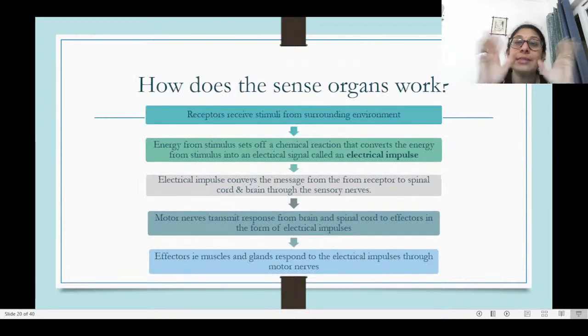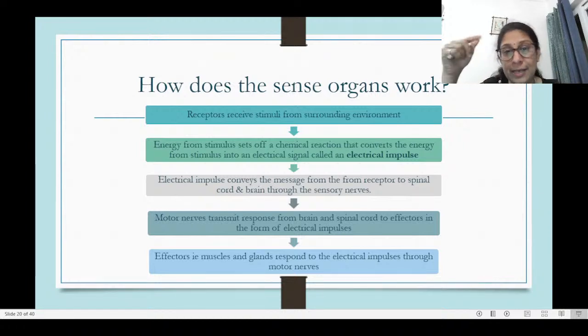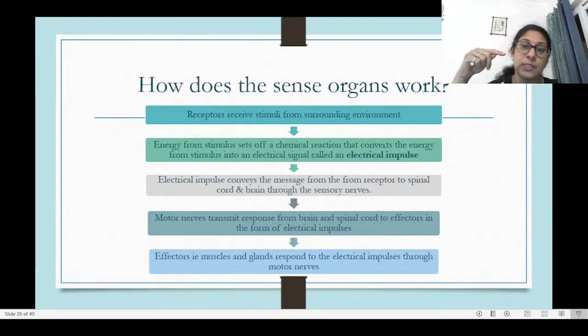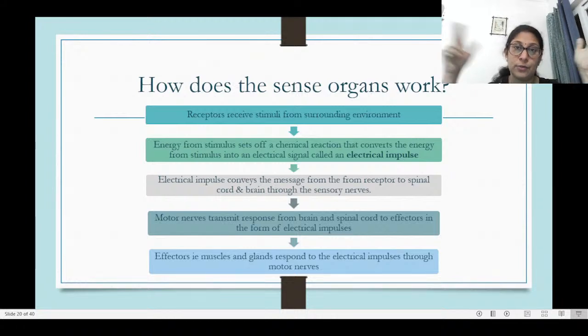Now, how does the sense organ work? Like we were just talking, the receptor receives the stimuli from the surrounding environment. This stimulus then sets off a chemical reaction. This chemical reaction converts the energy from the stimulus into an electrical signal, which is known as electrical impulse. Now, the nerves in our body carry the impulse from one organ to the other, to the brain.